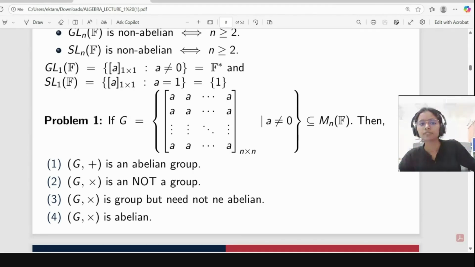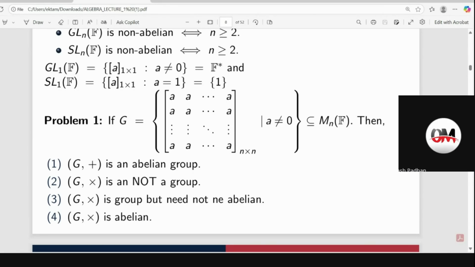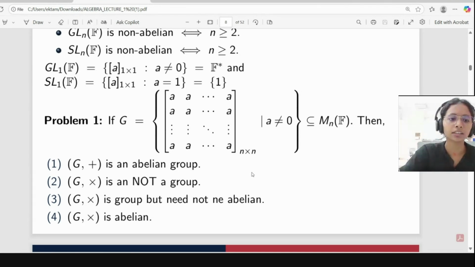What about the others? Everybody got it? Yes, ma'am. Okay. So what is the second? What about these three options? Is it an abelian group like that? Are you people trying? I want to get answers from others also. Don't be quiet.